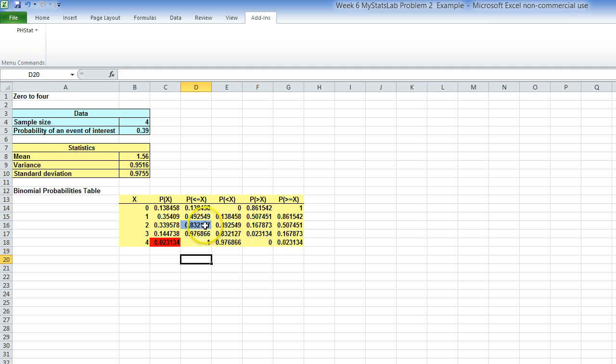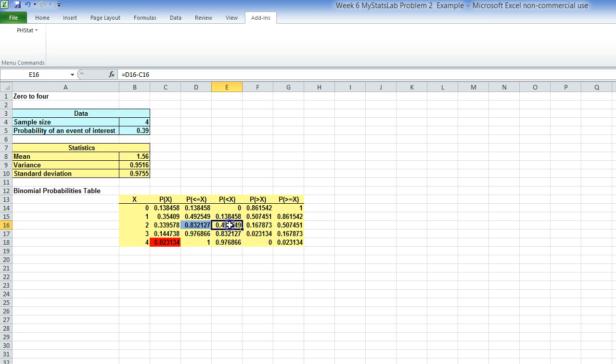This represents the probability of 2, which is what is here, or less successes, which means this involves 2 successes, 1 success, and 0 successes.